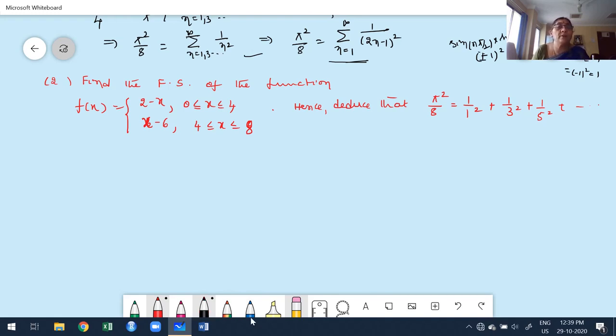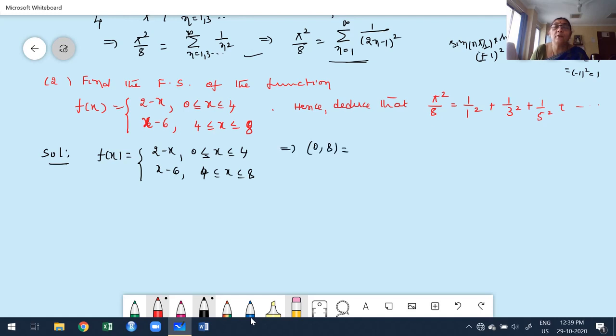First, we have to observe the given function. What is my given function? f of x is 2 minus x over the interval 0 to 4, and x minus 6 over 4 to 8. Now, what is the overall interval here? The overall interval is 0 to 8.